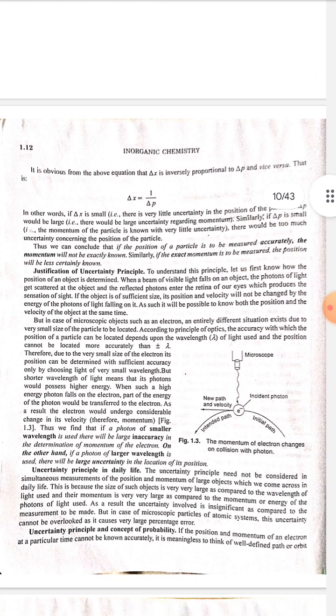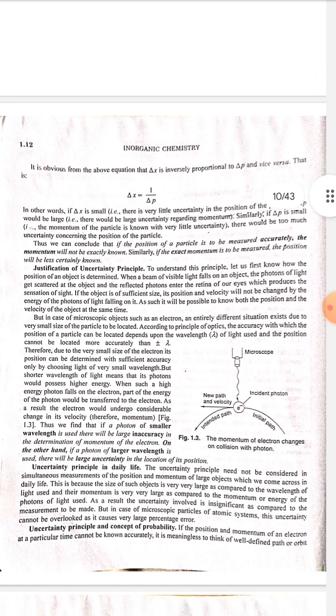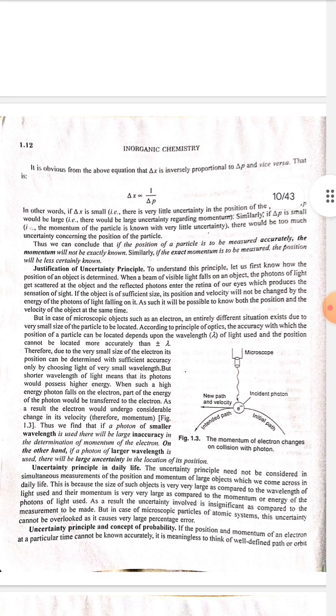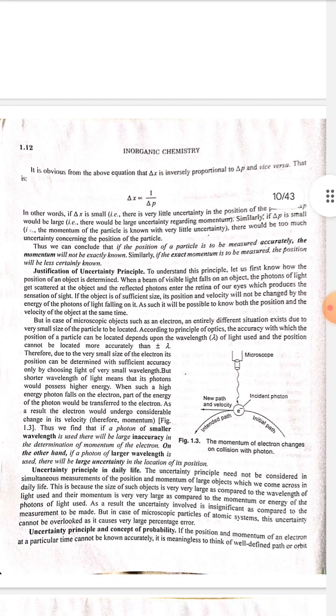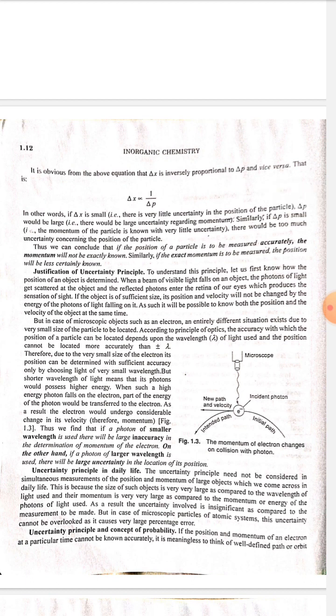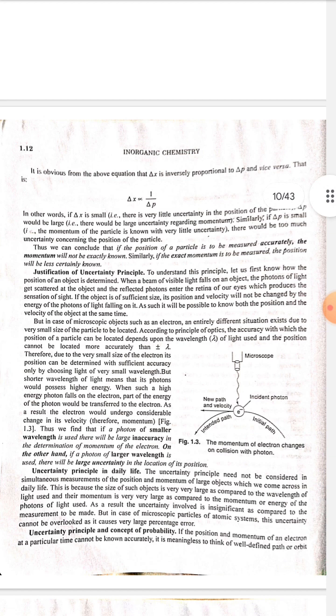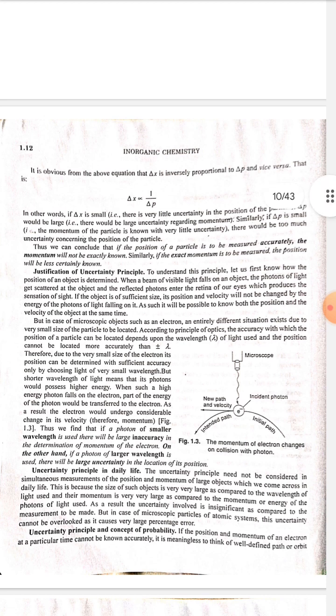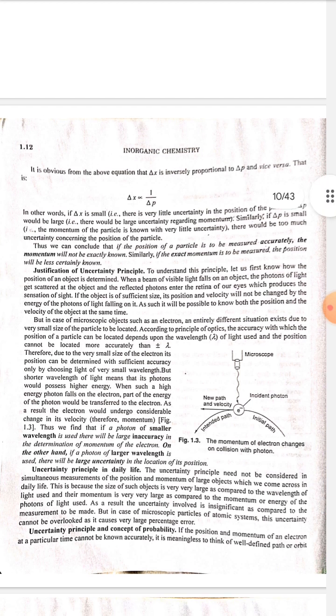It is obvious from the above equation that delta x is inversely proportional to delta p and vice versa. That is, delta x is inversely proportional to delta p. In other words, if delta x is small, that is, there is very little uncertainty in the position of the particle, delta p would be large. That is, there would be large uncertainty regarding momentum. Similarly, if delta p is small, that is, the momentum of the particle is known with very little uncertainty, there would be too much uncertainty concerning the position of the particle.